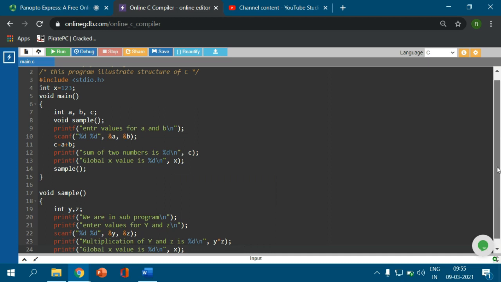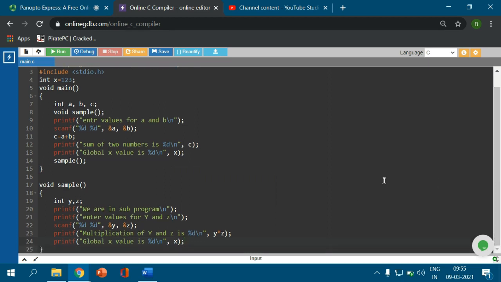My dear friends, we can understand that the x is declared before the main program. It is available in all blocks of the program. So one block is the main program block and another one is the subprogram block, which is named sample. Now I run this one.